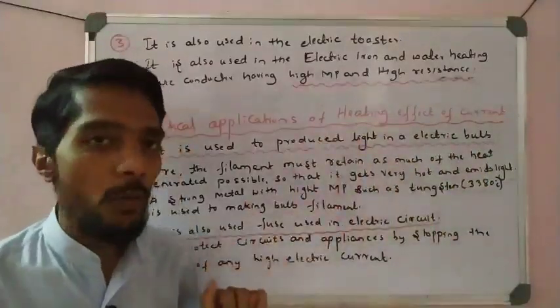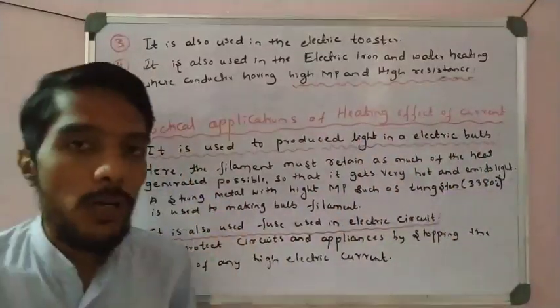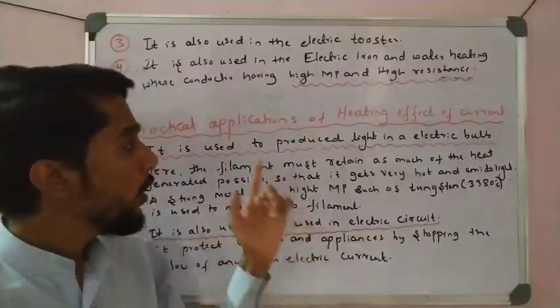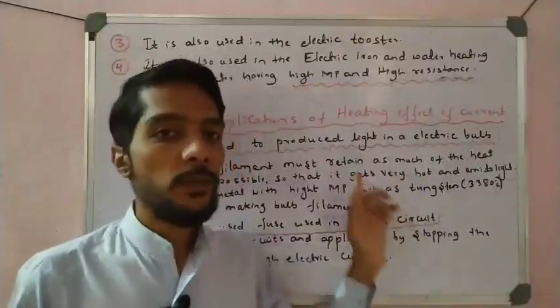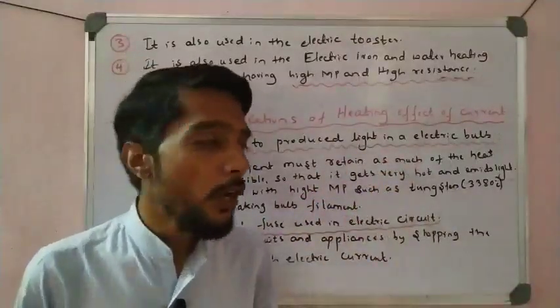That is one point you have to remember, that you write in the examination. If it is for 2 marks, you have to write this one only: it is used to produce light in an electric bulb. It does not need explanation. For 4 marks, you have to write the explanation here.